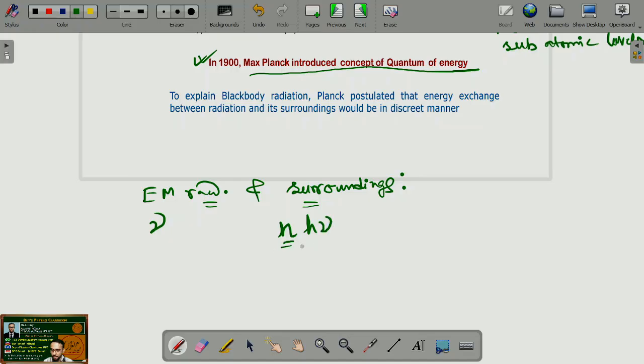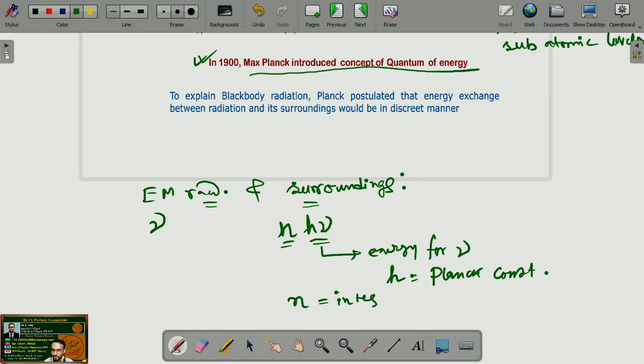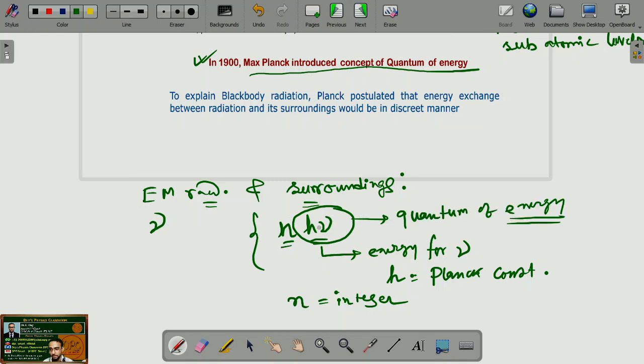energy, that means n into h nu, where h nu is the corresponding energy for frequency nu and where h is called Planck constant, and here n is an integer. So, energy exchange between electromagnetic radiation and its surrounding having frequency nu would be only n integral multiple of h nu, where h nu, this energy, is called quantum of energy. So, here energy exchange occurs in a discrete manner, which is the concept of Planck.